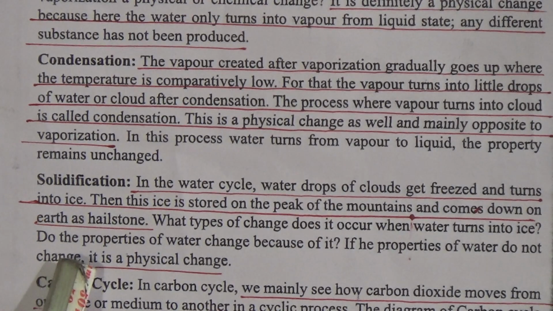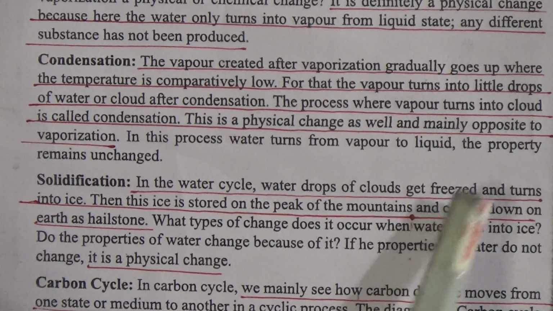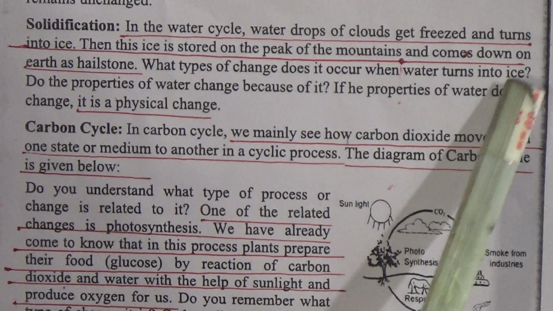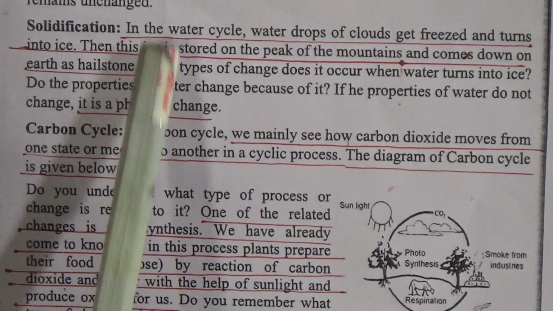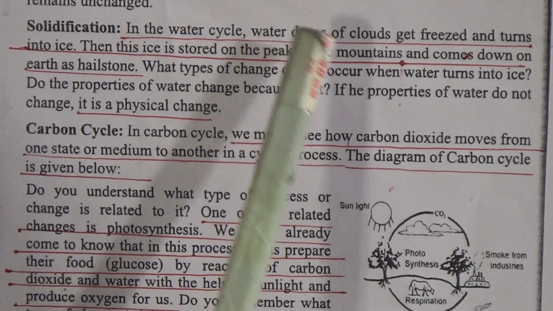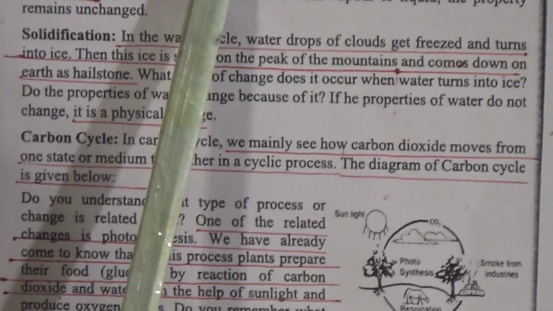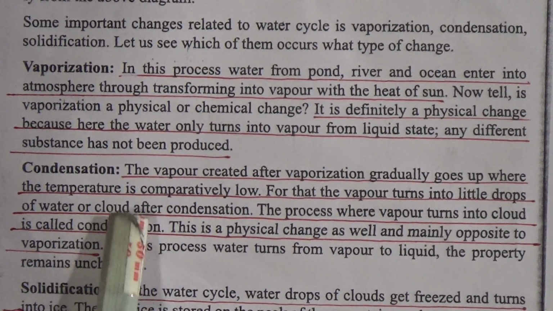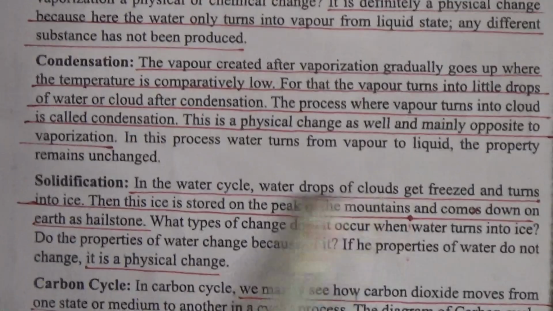Now come to solidification. In the water cycle, water drops of clouds get frozen and turn into ice, and then ice is stored in the peaks of mountains and comes down on the earth as hailstone. So solidification is also a physical change. My dear students, this is important for MCQ: condensation and solidification are also physical changes.